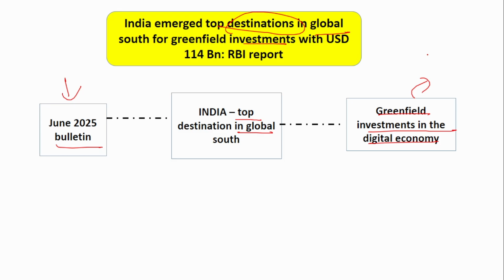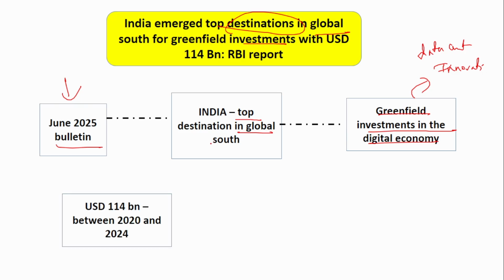This means creation of any data center from scratch, any innovation hub from scratch. All this is greenfield investment in the digital economy. We have topped in the global south, not in the entire world. Overall, there has been a $114 billion investment between 2020 and 2024 under greenfield investments.